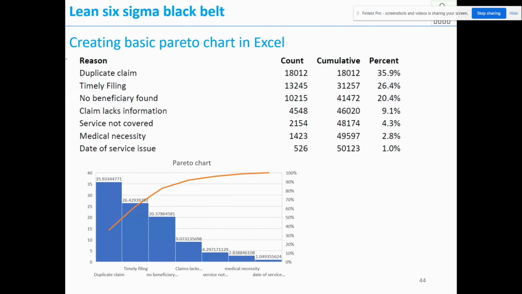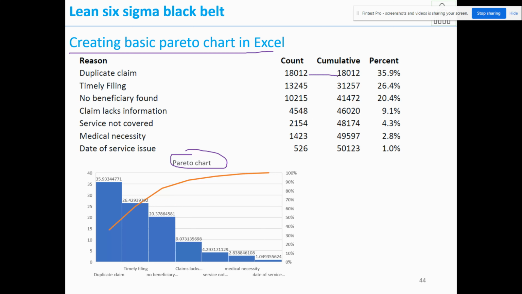Now, creating a basic Pareto chart in Excel. We can create a Pareto chart in Excel. Just arrange the data and enter the data like this, and we'll get the percentage against the total count, and we can get the cumulative.